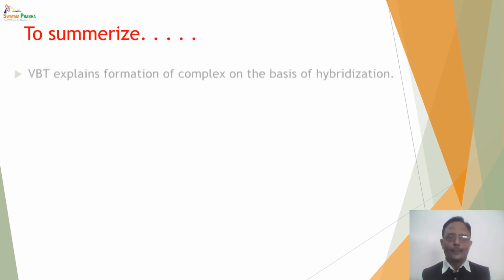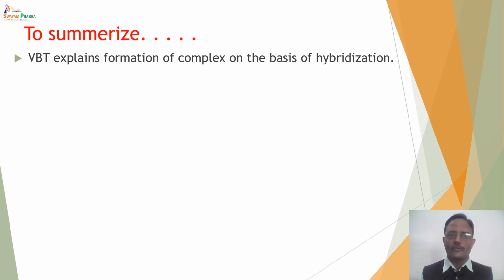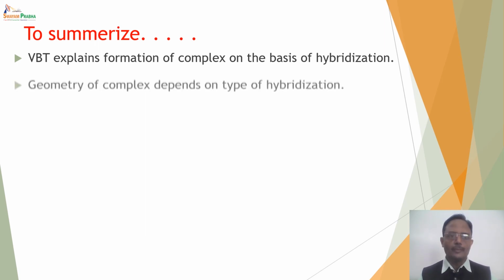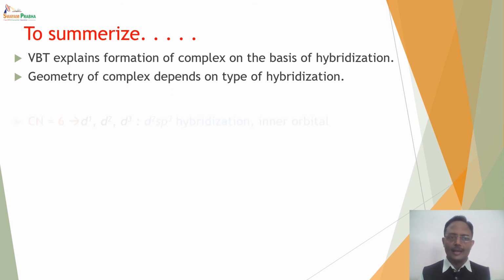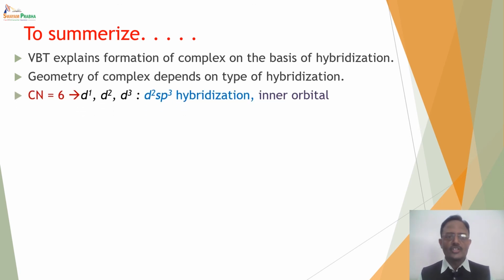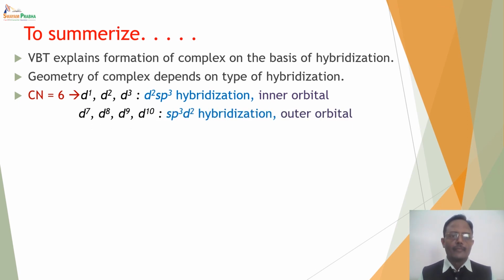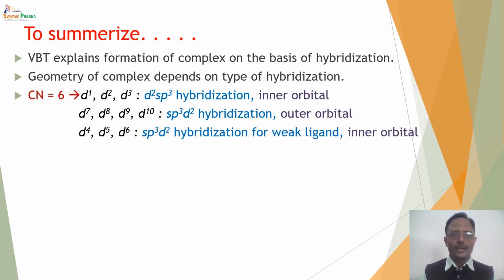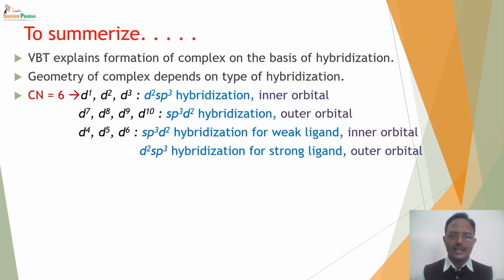To summarize the topic, valence bond theory explains the formation of complexes on the basis of the hybridization concept. The geometry of the complex depends on the type of hybridization. If the coordination number is 6, then d1, d2, d3 configuration leads to d2sp3 hybridization forming an inner orbital complex. d7, d8, d9 and d10 always give an outer orbital complex with sp3d2 hybridization. d4, d5, d6 configuration can lead to sp3d2 hybridization for weak ligands and d2sp3 hybridization for strong ligands, so inner as well as outer orbital complexes are formed.